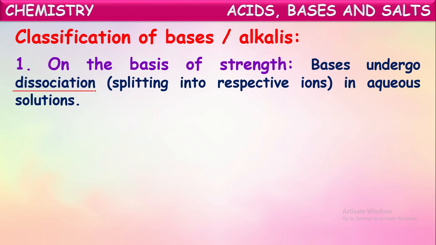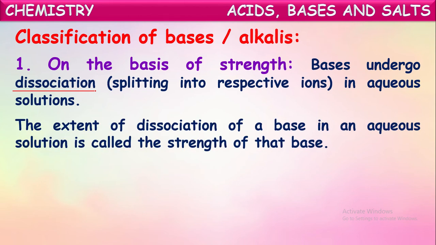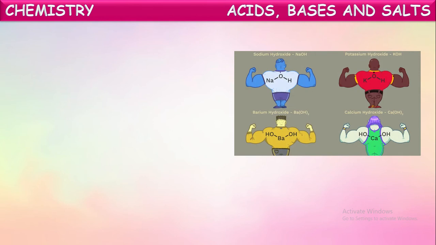Based upon the quantity of this dissociation, the strength is decided. If almost all the molecules dissociate when dissolved in water, that is said to be a strong base. If very few molecules dissociate on dissolving in water, then that is said to be a weak base. The extent of dissociation of a base in aqueous solution is called the strength of that base. So based upon strength, they can be classified into two types: strong bases and weak bases.